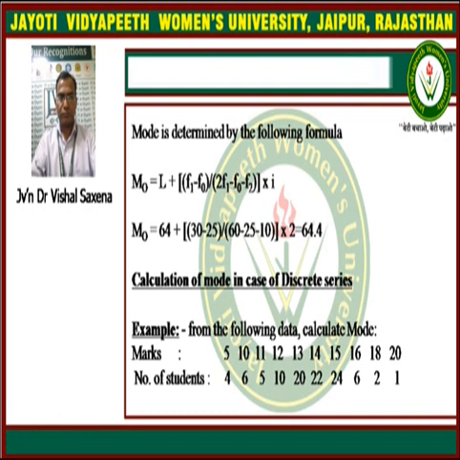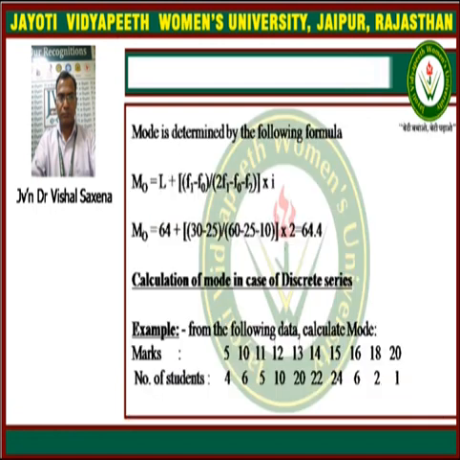So mod M0 is given by L plus (f1 minus f0) upon (2f1 minus f0 minus f2) multiplied by i. Here i is the width of the class interval, and that is 2, as we can see in the previous slide.